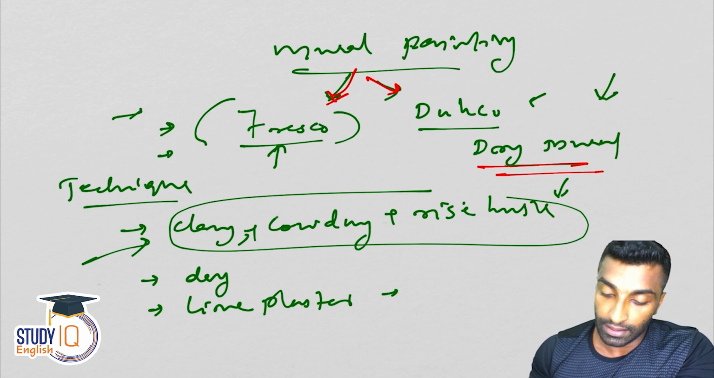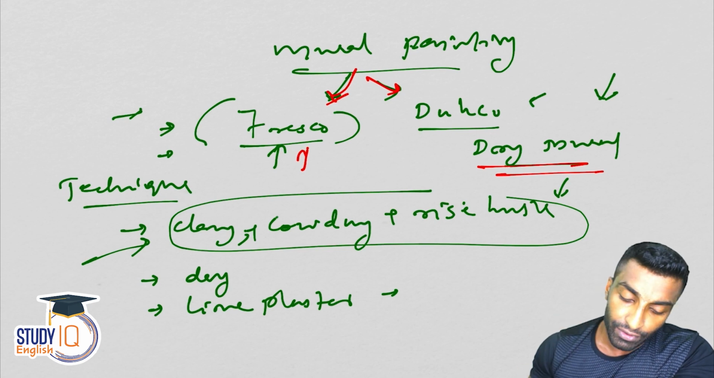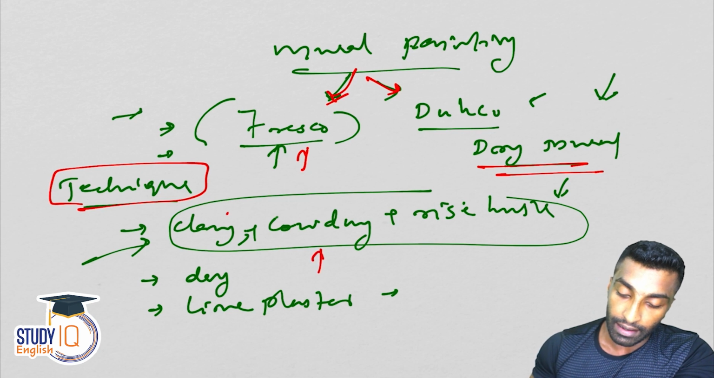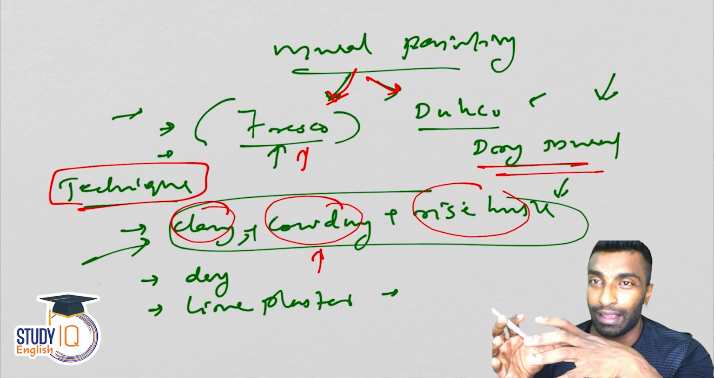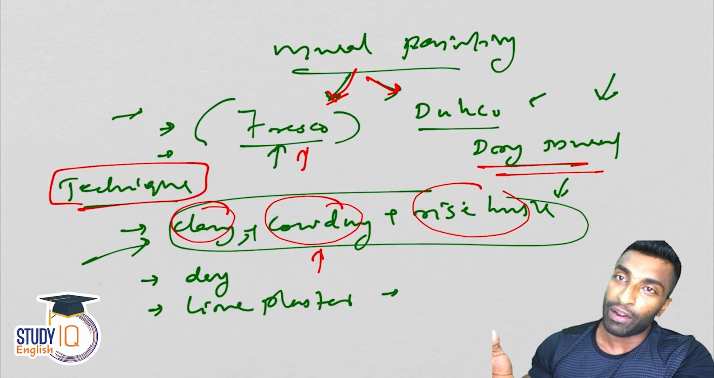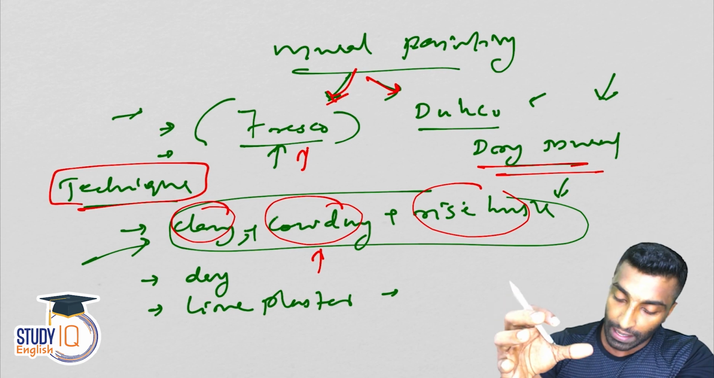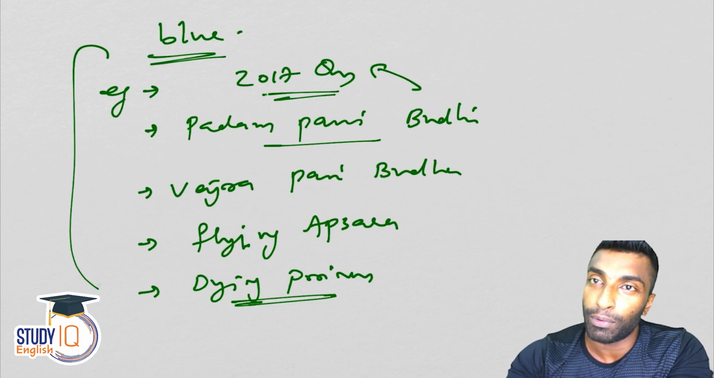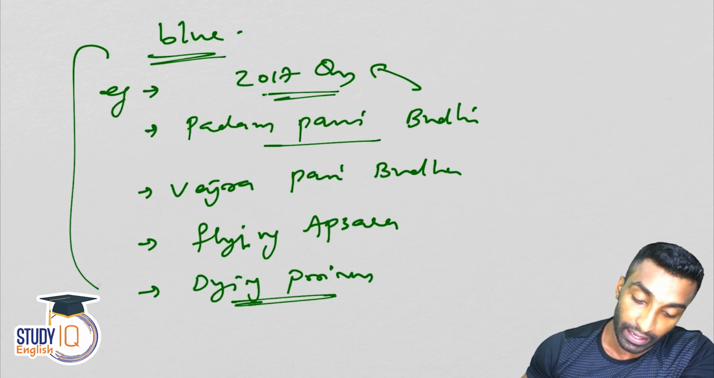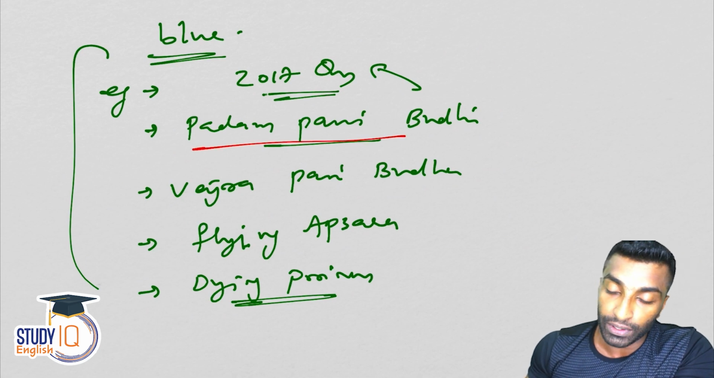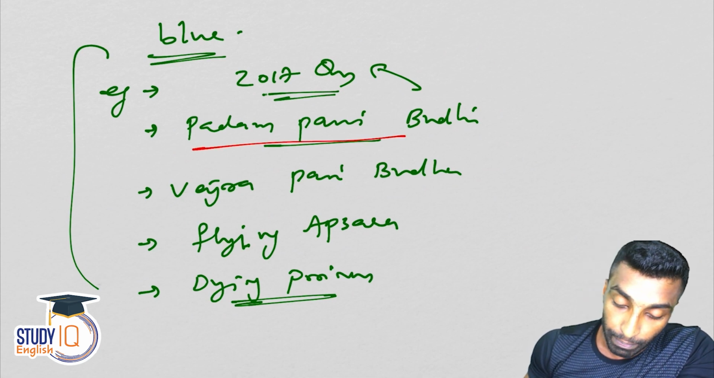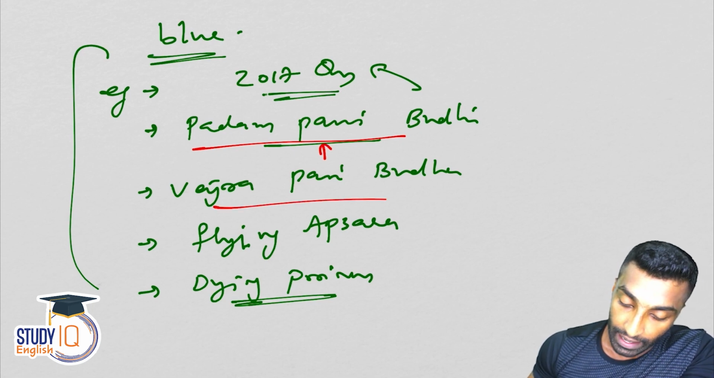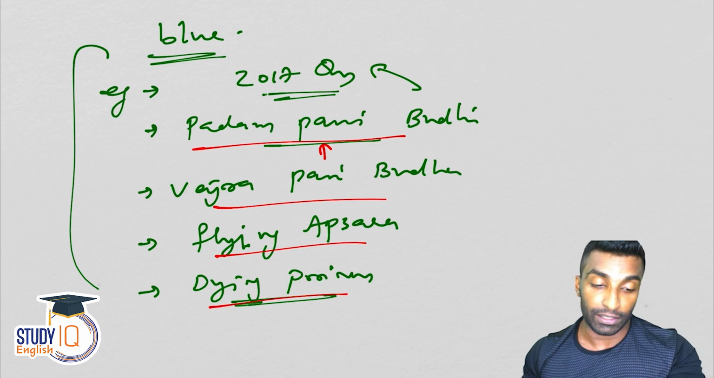Duco is dry mural, while fresco has some water content, and I've discussed the technique used for fresco painting. You mix clay, cow dung, and rice to make a plaster. Once it is dried, you apply the lime plaster, and upon that you make the painting, right? Except for the blue color, you will be using everything actually. These are examples of the paintings we have discussed: Vajrapani Buddha, Padmapani Buddha, flying Apsara, and the dying princess.